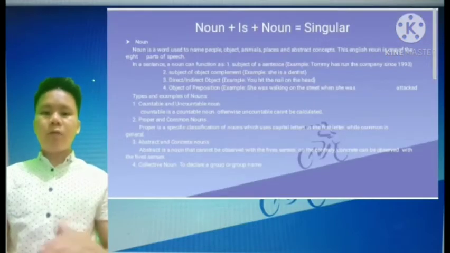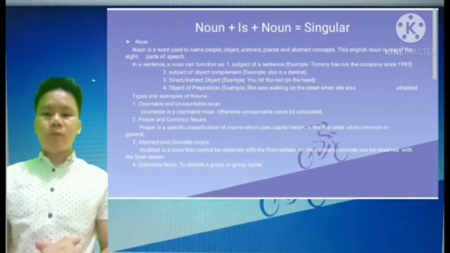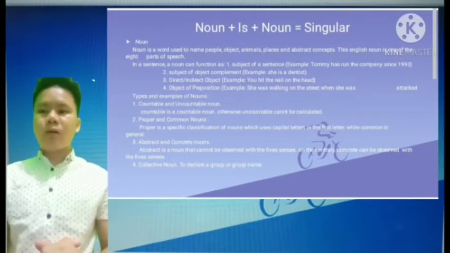Okay, here I'm going to explain about first, noun plus is plus noun are singular, and the second, noun plus are plus noun are plural, and the last one, pronoun plus be plus noun. Okay, let's start. First, noun plus is plus noun are singular.